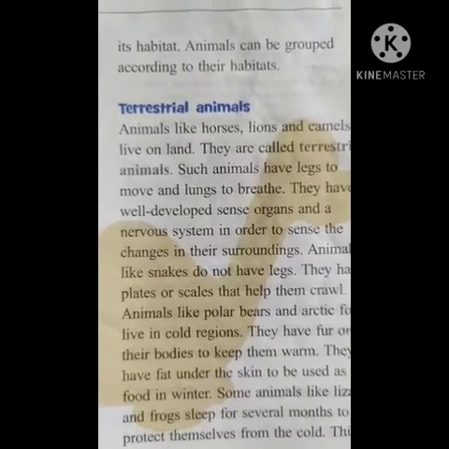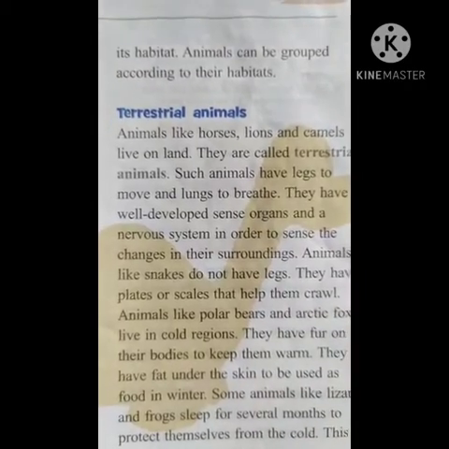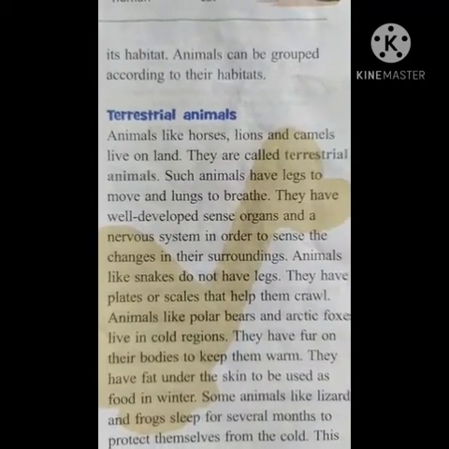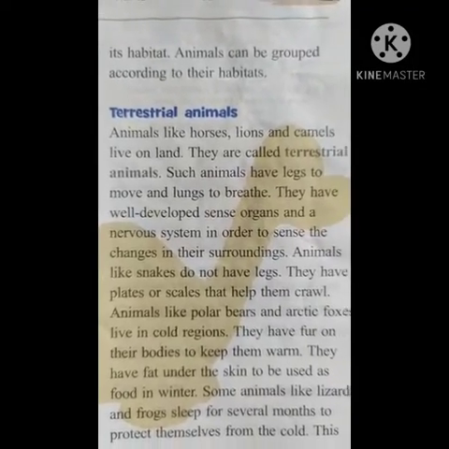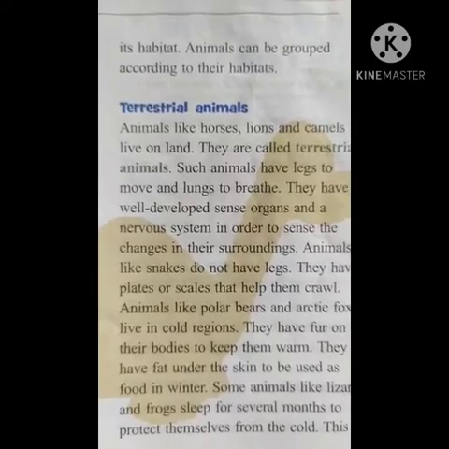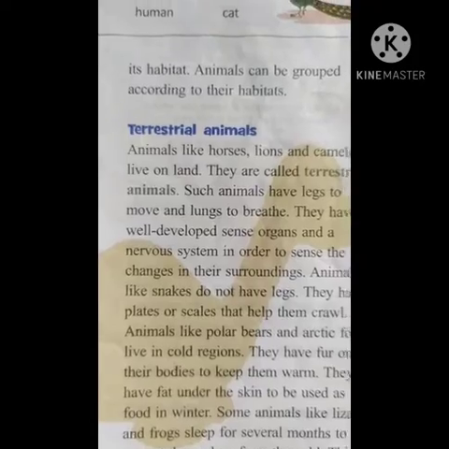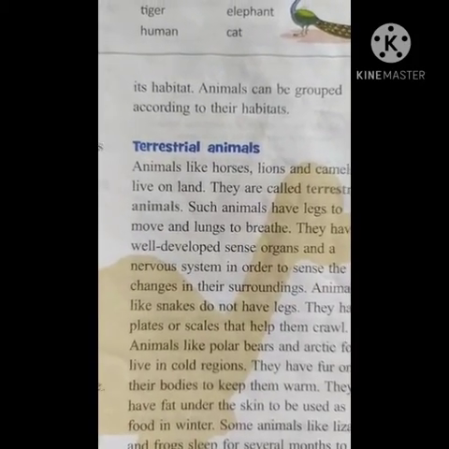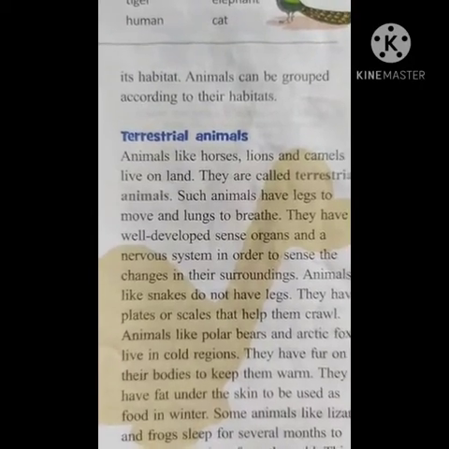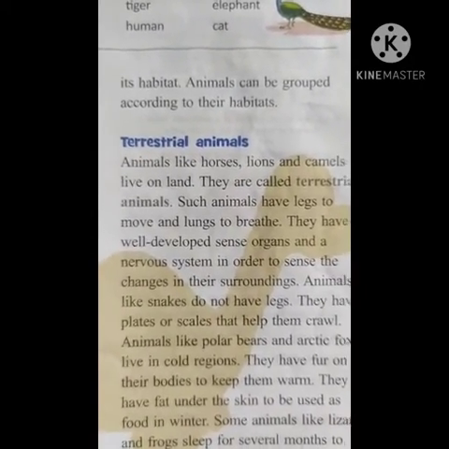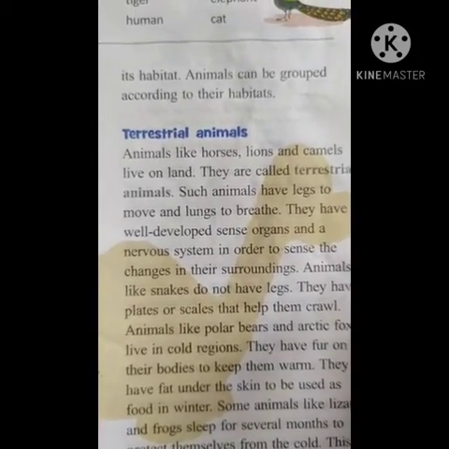Such animals have legs to move, lungs to breathe. They have well developed sense organs and a nervous system in order to sense the changes in their surroundings. So what do they have, children? They have a properly ordered complex nervous system. So if any changes happen in the surroundings, they are able to sense that, and they will try to change themselves so that they can adapt. Okay.